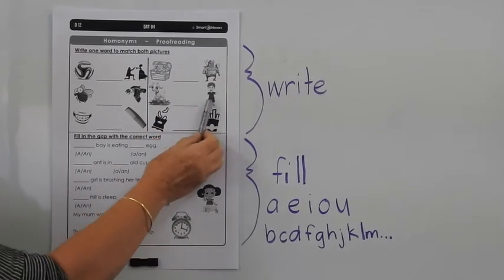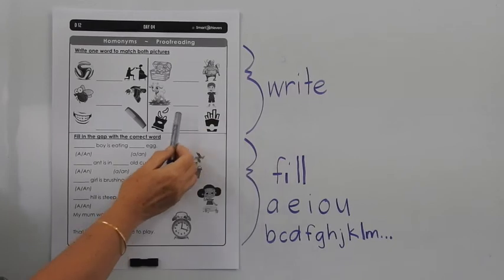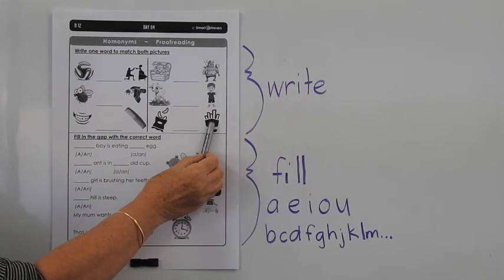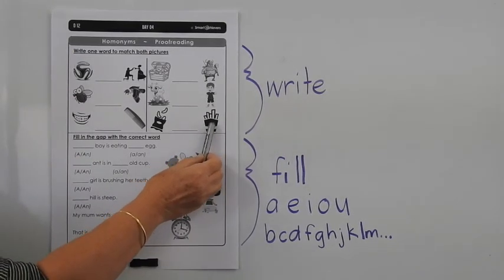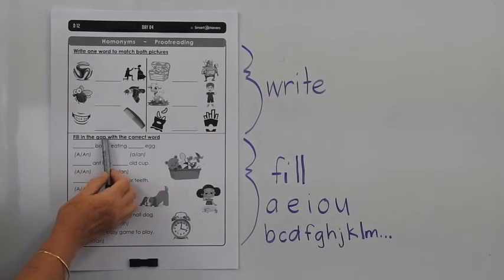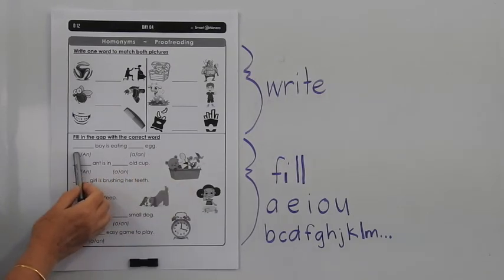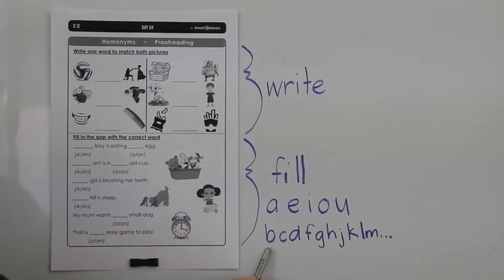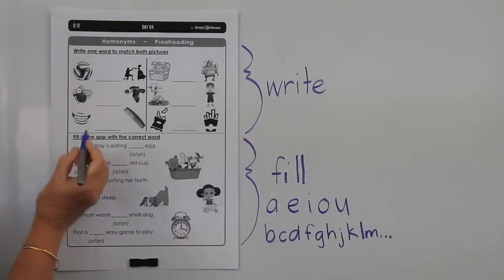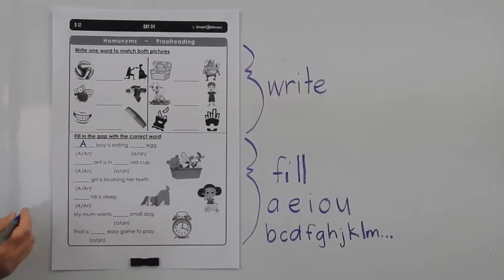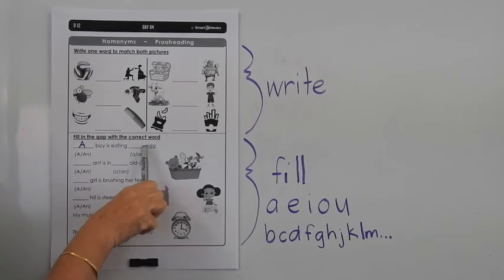A kid, a baby goat, and then a small child could also be called a kid. You can buy a packet of chips and you can also buy hot chips to eat. You can also chip your tooth or chip a piece of wood, which means that a bit breaks off. Down here we've got fill in the gap with the correct word. Would we say a boy or an boy? If the word after the a or an starts with a consonant, which are all of these letters, you put a before it. So B is a consonant, so we put a before it. A boy is eating a egg or an egg.